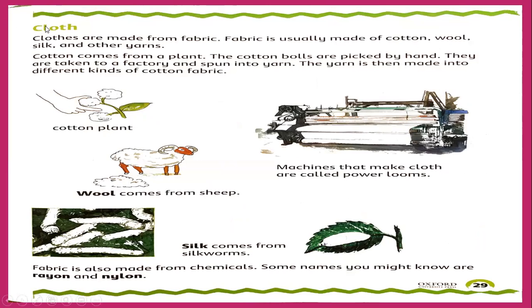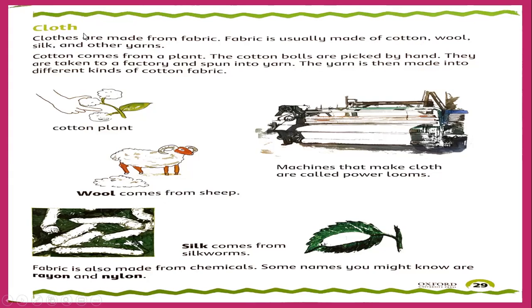This is cloth. There is a difference between clothes and cloth. Look at the spelling, clothes and cloth. Let's read, then I will tell you. Clothes are made from fabric. Fabric is usually made of cotton, wool, silk, and other yarns. You can say cloth means fabric.